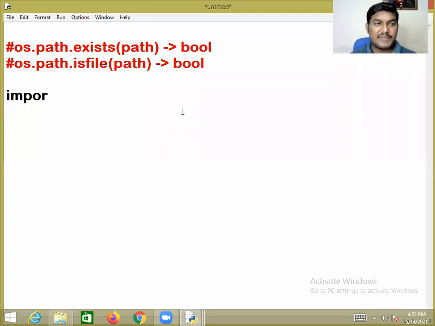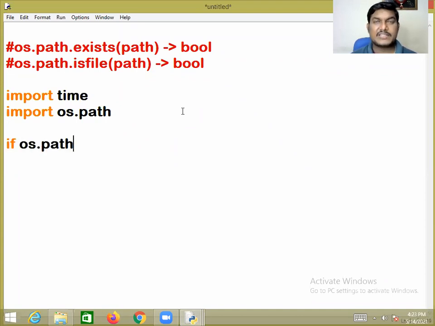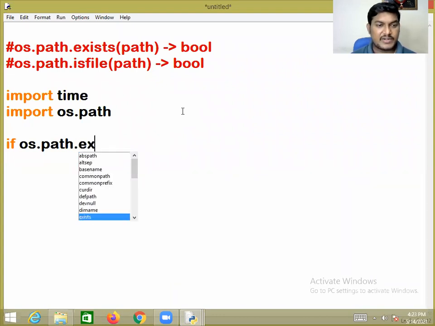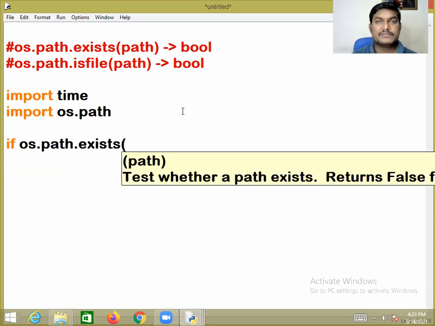Here I'm using the import time module, but it's not mandatory. So import os.path. What is my requirement? First of all, I want to check os.path.exists. Exists is just a function, and we require the path. What is the path, sir?